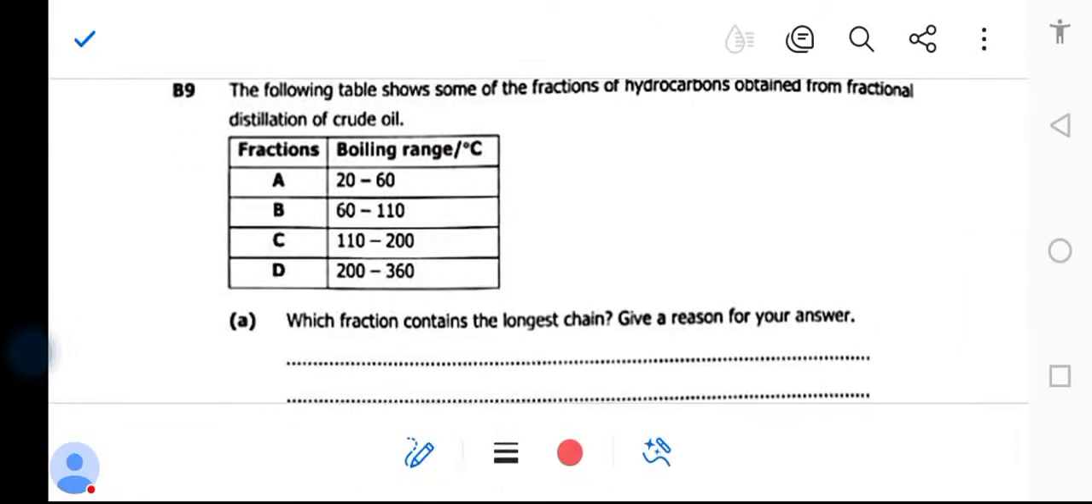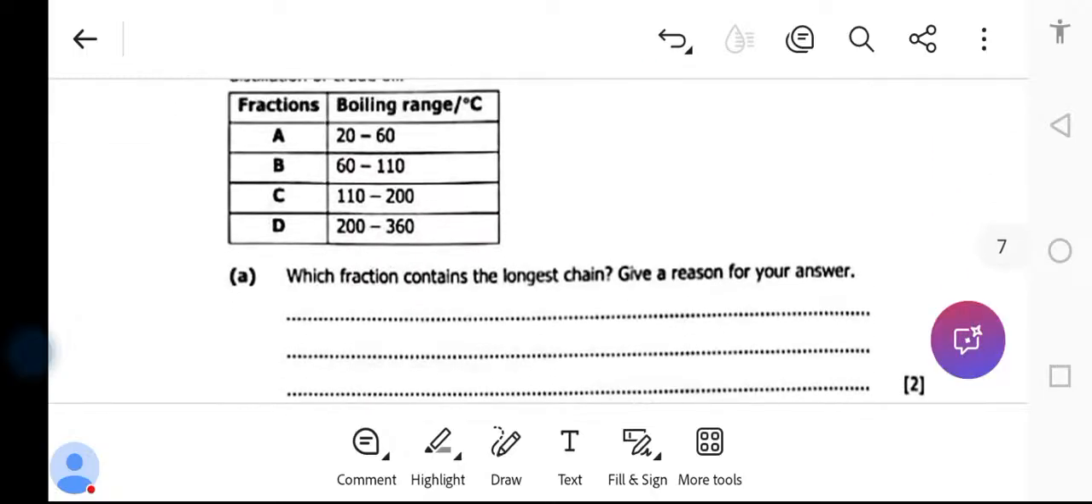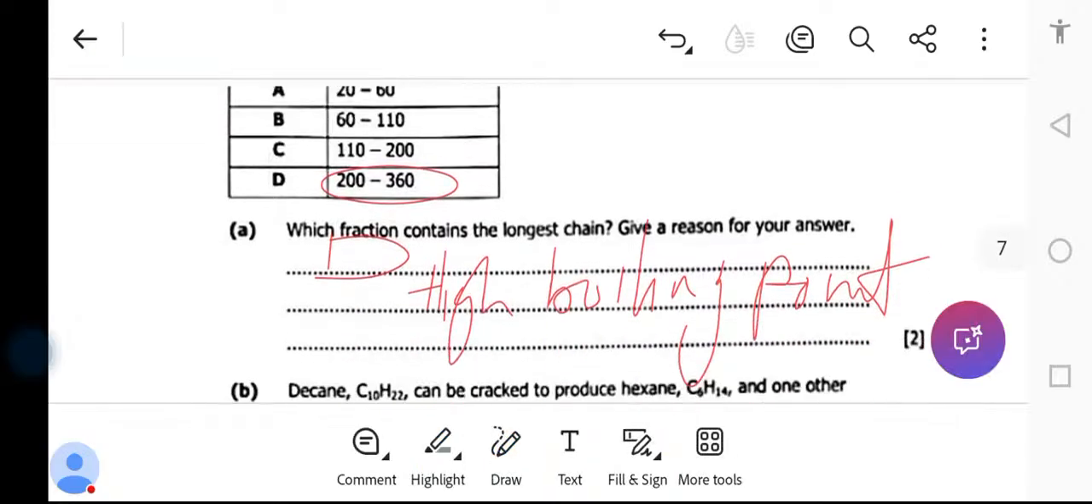This is organic chemistry. Okay, now which fraction contains the longest chain? Give a reason for your answer. You can even tell from the boiling point here. So the fraction D has got the longest chain because of the boiling point. It is very high. If it has got a high boiling point, meaning it has got the long range of what? Chain.